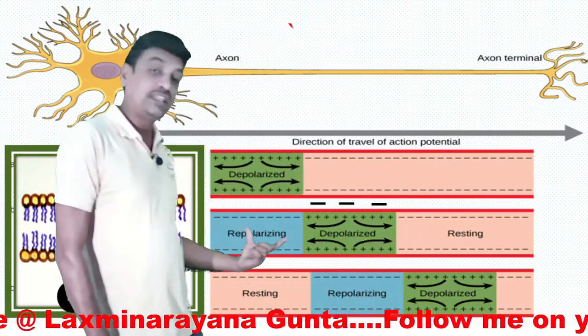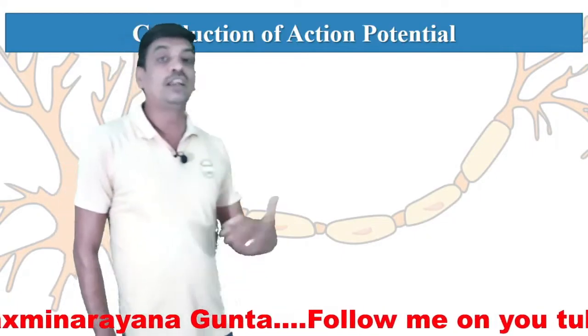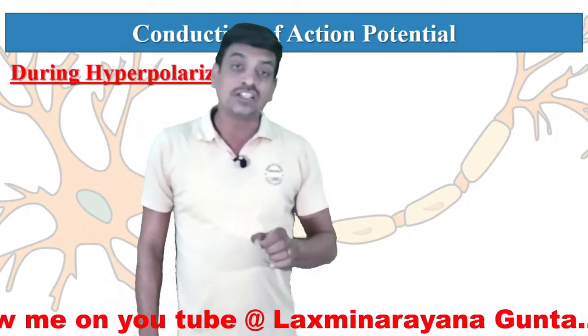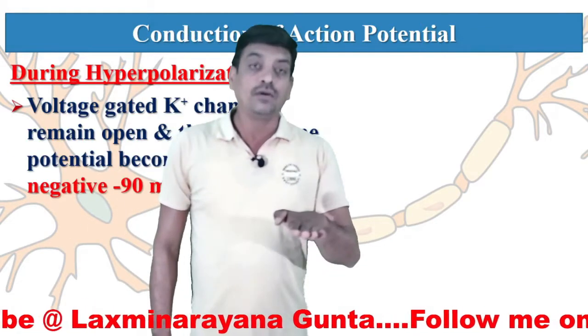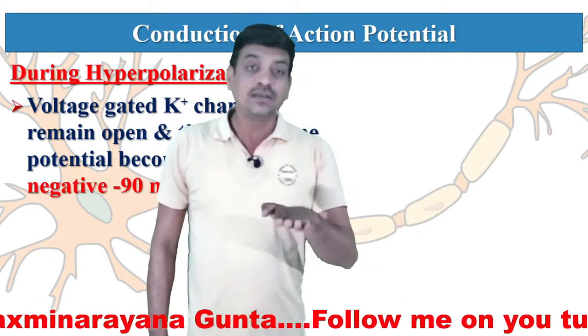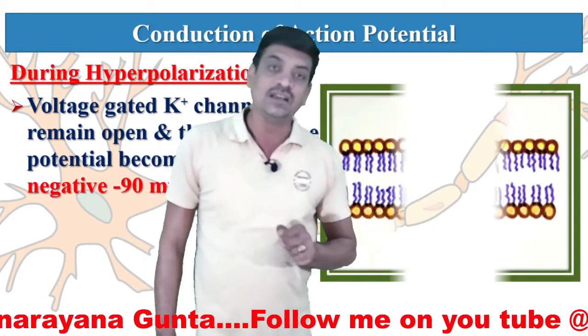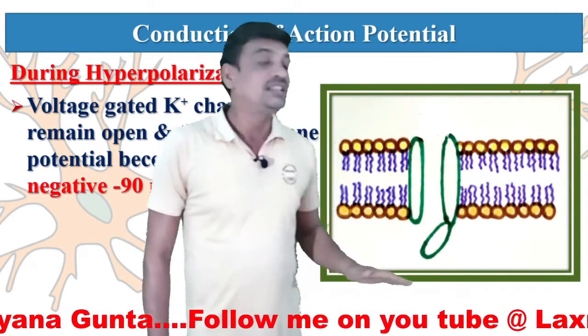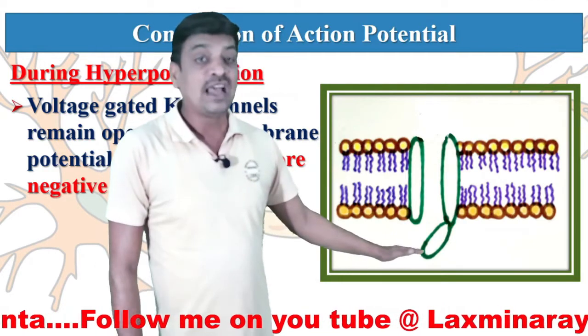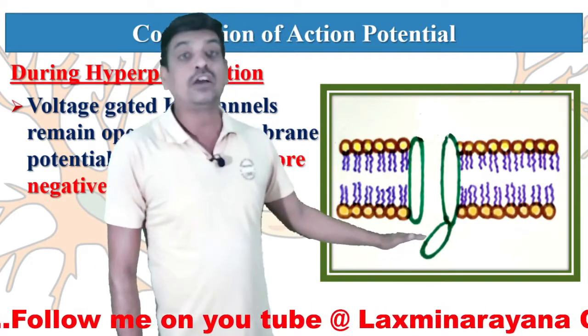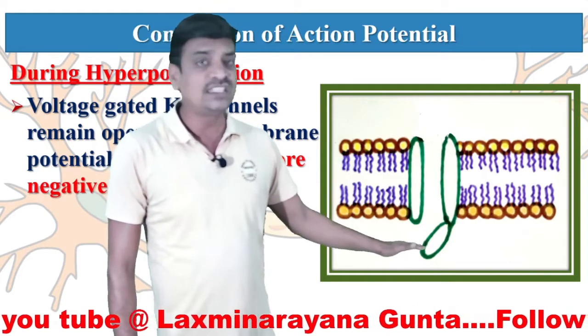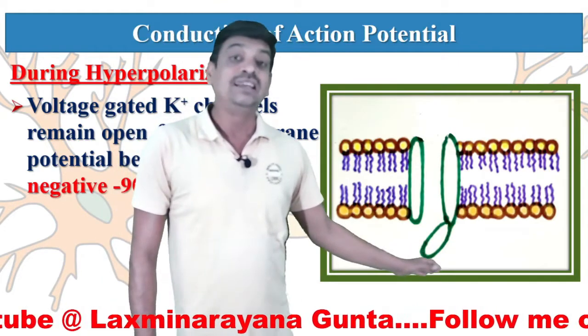Okay, when this segment is repolarized, what happens? Voltage gated potassium channels have to be closed by obtaining the resting membrane potential, that is minus 70 millivolts. But what happens? These potassium gated channels open slowly and they also close slowly. That's why these gates are called lazy gates.